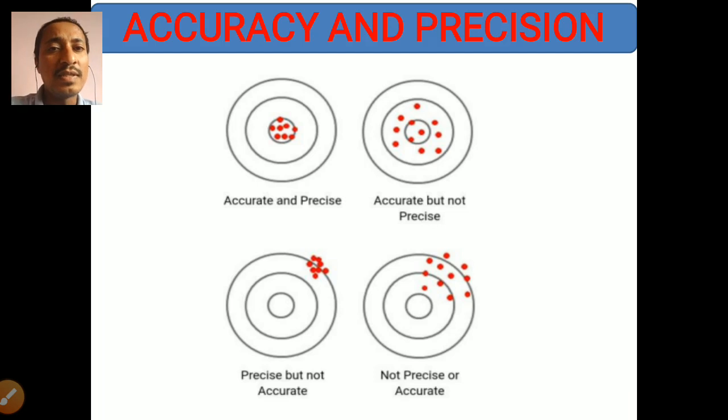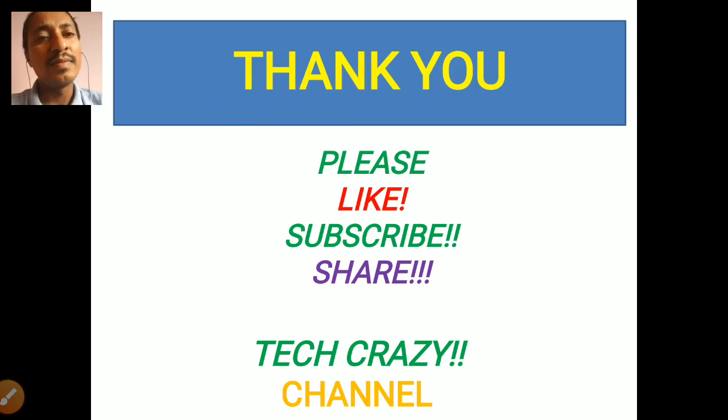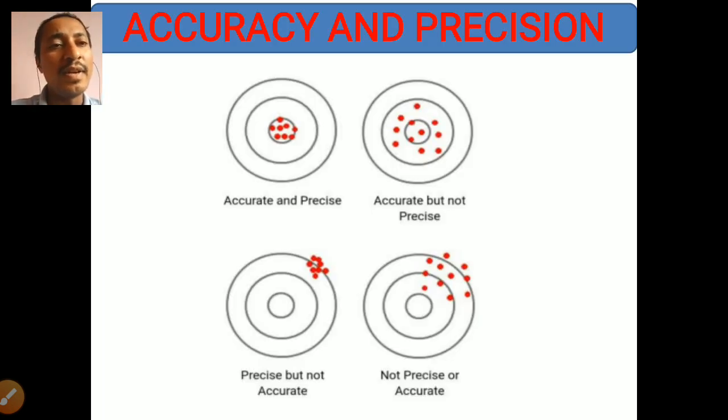You can see this first circle indicates accurate and precise, meaning all dimensions are within the circle and every time the dimensions are very close to each other. When they are very close to each other, they are precise. If they are within the circle, they are accurate.